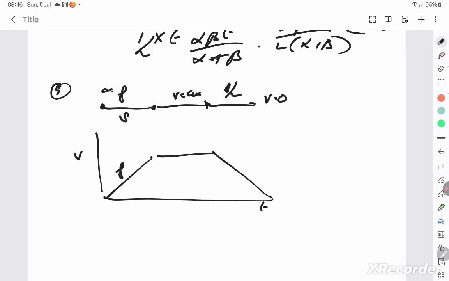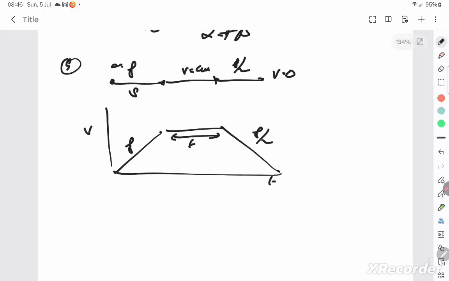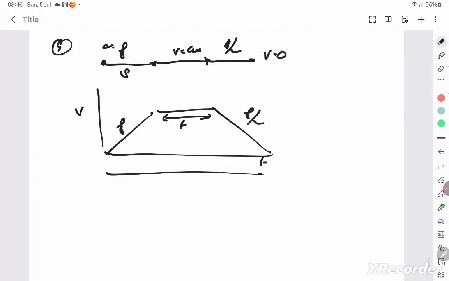The car starts from rest, accelerates at f, and this is deceleration f by 2, continuing for some time t. If the total distance, which is the area under the graph, is 5s, this is the area of a trapezium, right? You don't know the total time taken for this journey, because the constant speed is for some time t. The car travels from rest, accelerates at the rate of f through a distance s, and you know this distance is s.